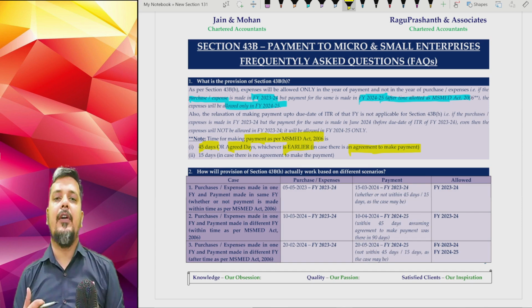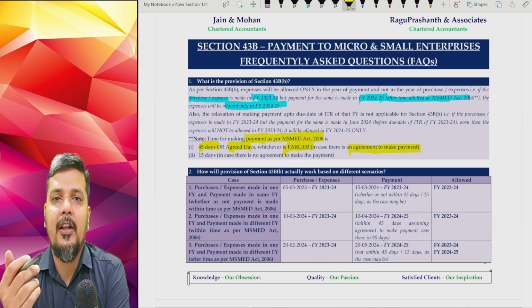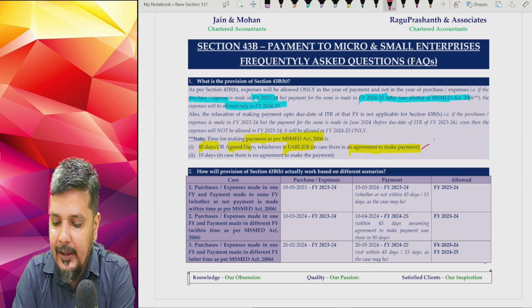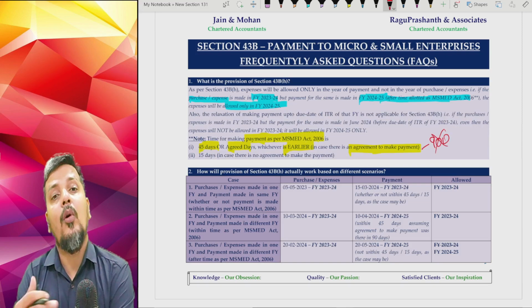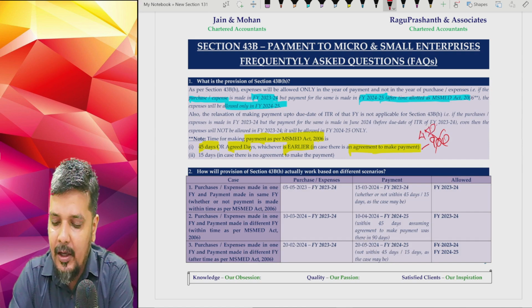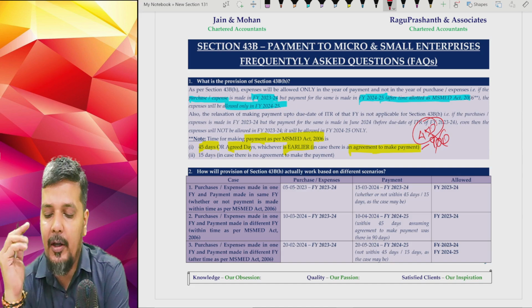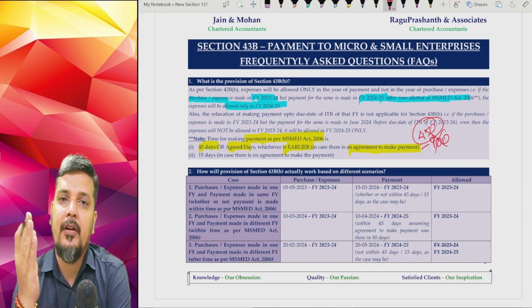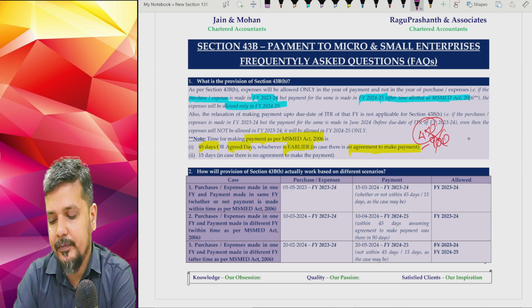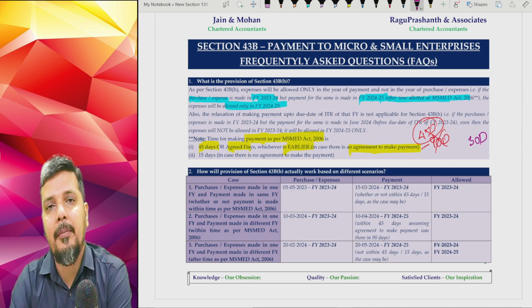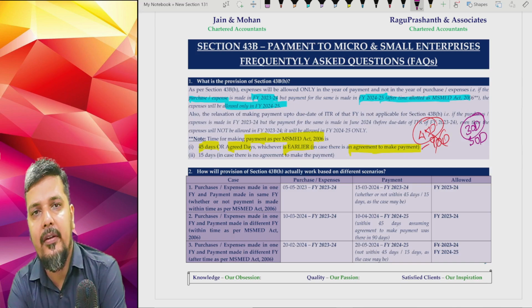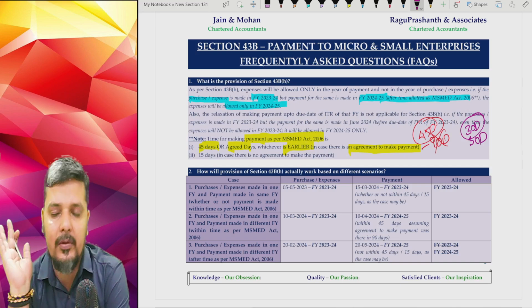Which means that if I enter into an agreement with my vendor to make the payment within 90 days, then though I have agreed to make the payment within 90 days, if I am covered by MSME Act for making the payment, I have to make him the payment within 45 days. So it is maximum 45 days. But in case I have agreed to make the payment to my vendor or supplier within 30 days, then it is 45 days or agreed period, whichever is earlier. Then I'll stick to 30 days.